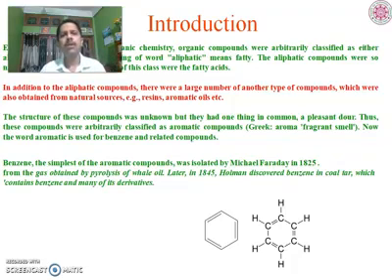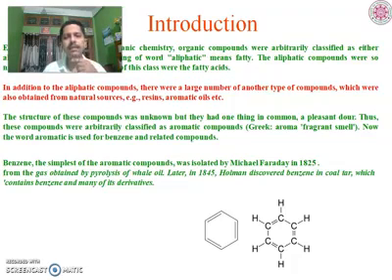The word aromatic comes from the Greek aroma, which means fragrant smell. So the compounds that contain fragrant smell we may call aromatic compounds. Whenever we hear the term aromatic compound, the first compound that comes to our mind is benzene.